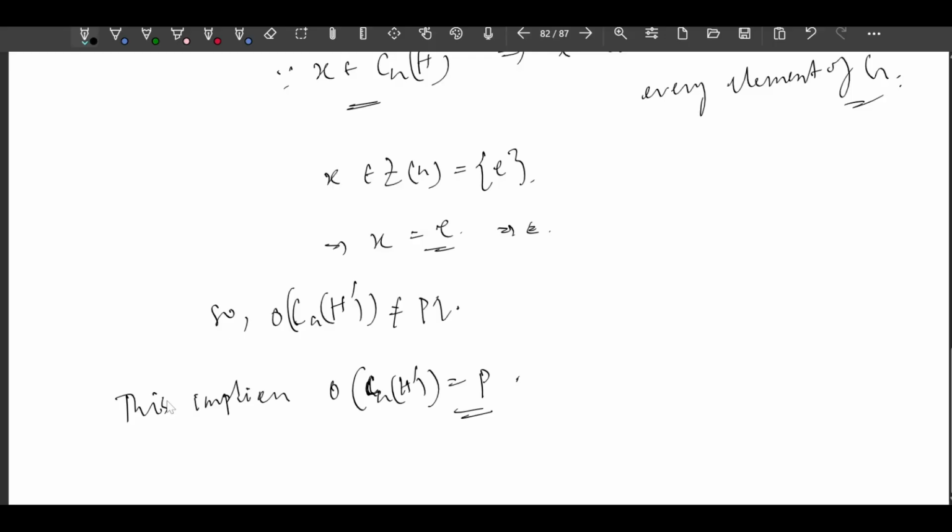Since the order of CGH dash is P, every conjugacy class has order Q, right or wrong? Why? Because for any conjugacy class, the order of this conjugacy class is nothing but the order of G divided by the order of C_G(alpha), right?